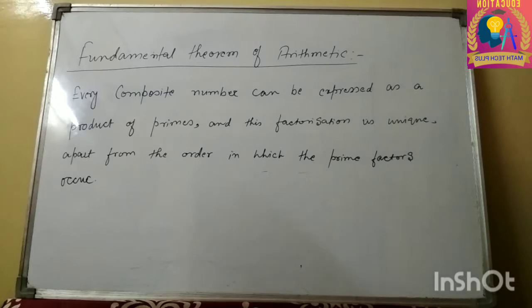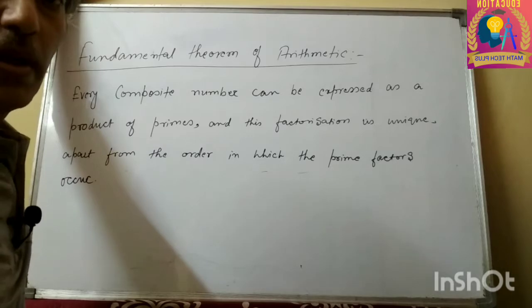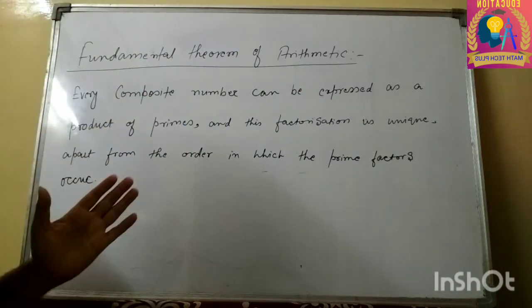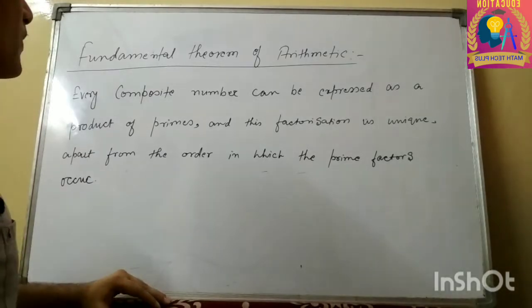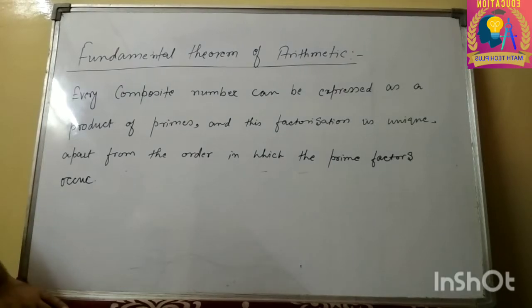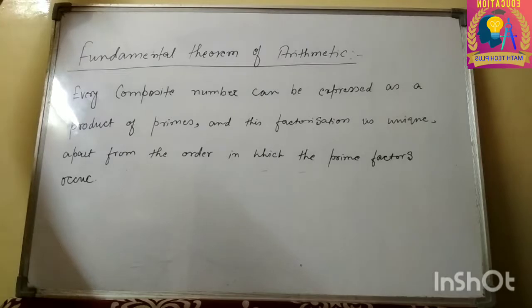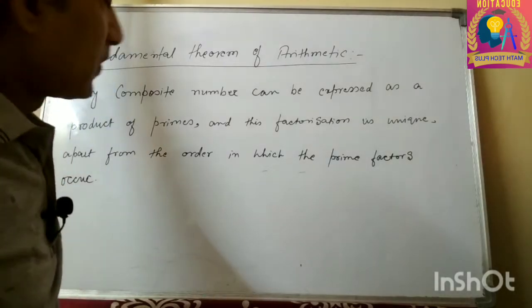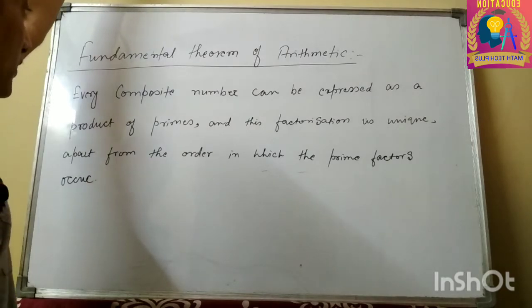Let's discuss from where we left in the previous video. In the previous video, I have already explained about rational numbers, irrational numbers, primes, co-primes, and real numbers. So the next thing is Euclid's division lemma, but this is not in your syllabus. इसको सिलेबस से हटा दिया गया इस साल के लिए. So I will not discuss Euclid's division lemma.